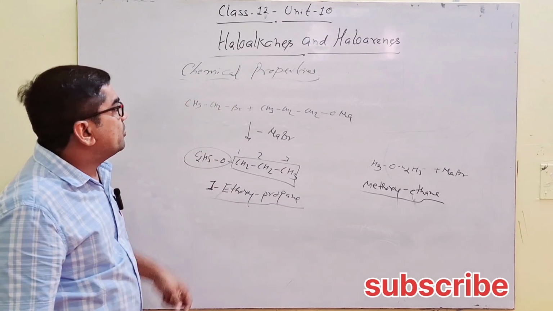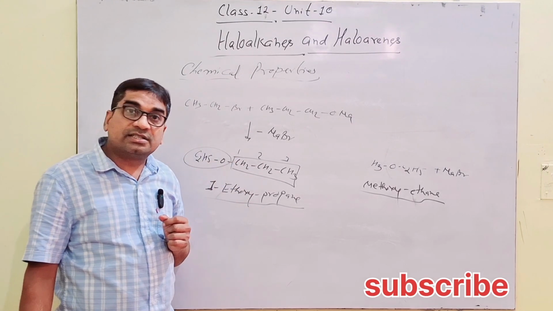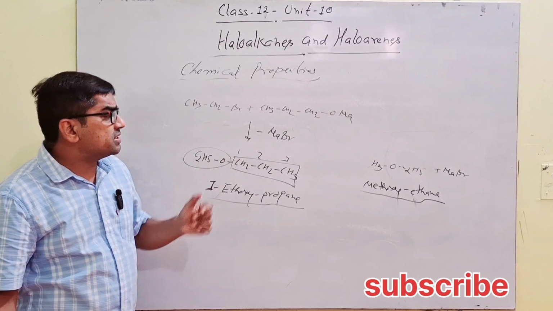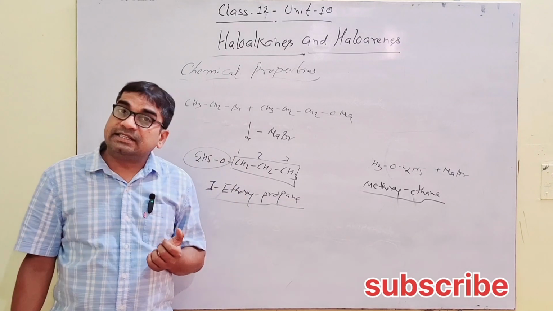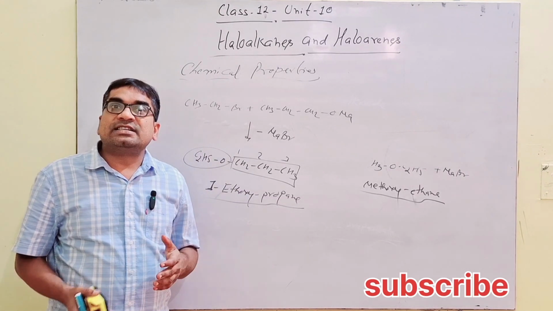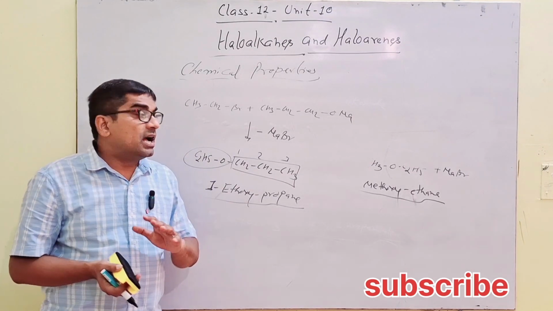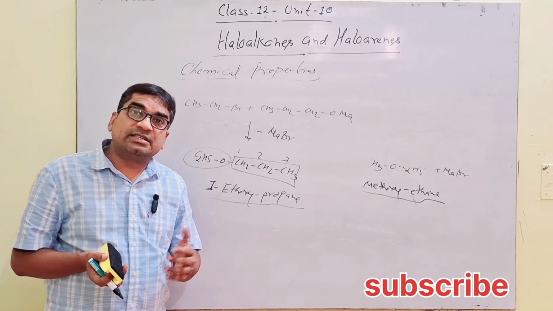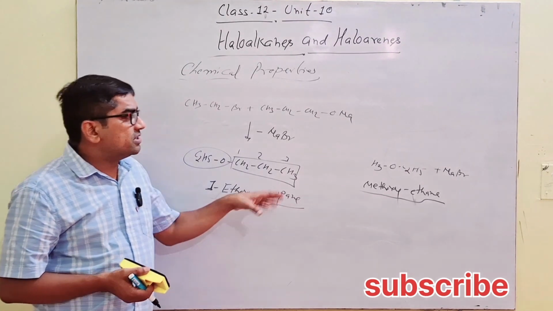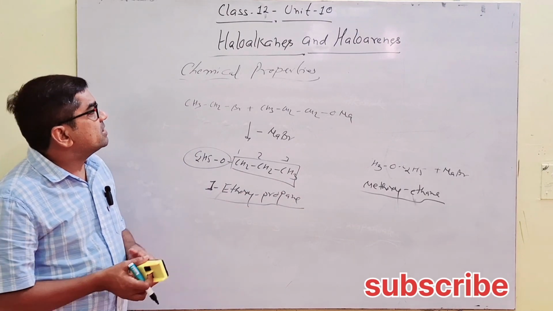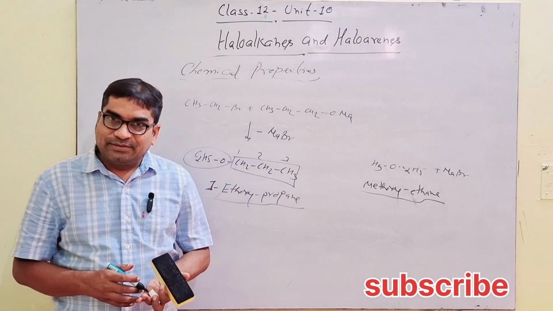So in chemical properties we have today discussed the nucleophilic substitution reactions. We will continue these reactions in the next segment, and in this segment we have also discussed in detail physical properties, their solubility, their C-X bond nature, and how there are changes in the boiling points along with size of alkyl, along with size of halogens. So in detail we have discussed all. We will continue the chemical properties of alkyl halides in the next segment. Till then, students, thank you everybody.